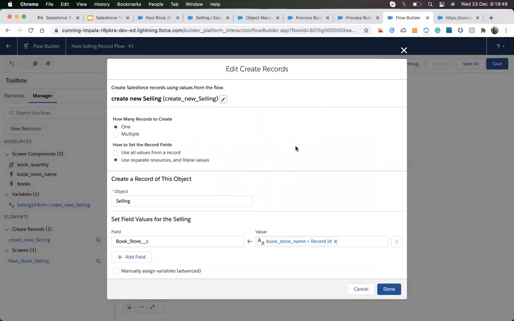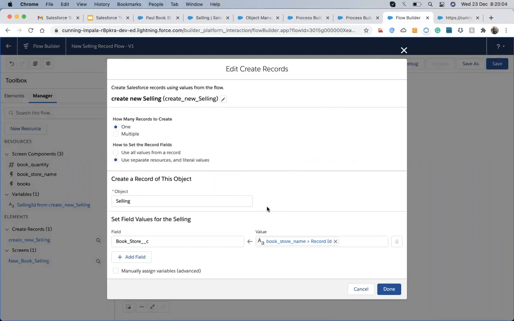Whenever we are working with a lookup and filling values into the lookup, since bookstore is a field of the lookup type, the accepted parameter in that lookup field is the ID, and we get that parameter from the screen component.